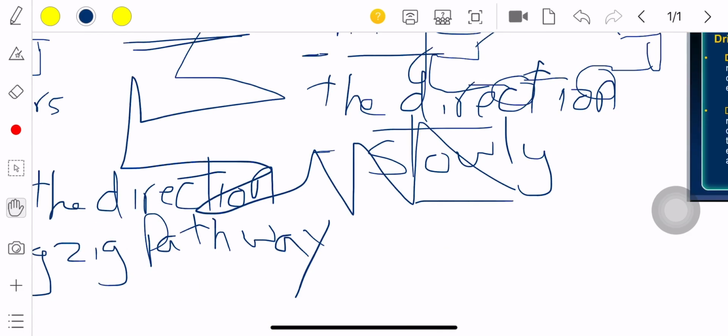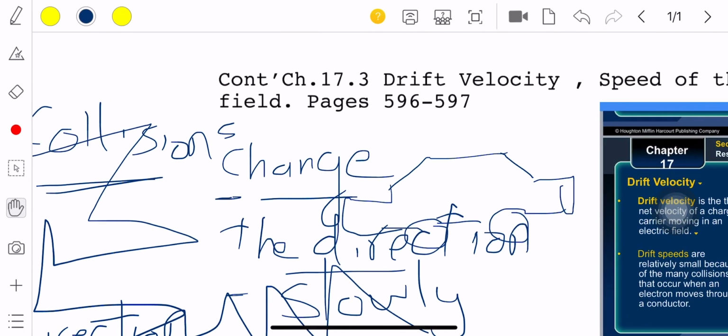So our main idea here is about a term called drift velocity. Drift velocity itself, before explaining anything: when you are drifting, it means you are changing your direction quickly and you have many collisions, you are moving slowly and in a zigzag pathway, okay?